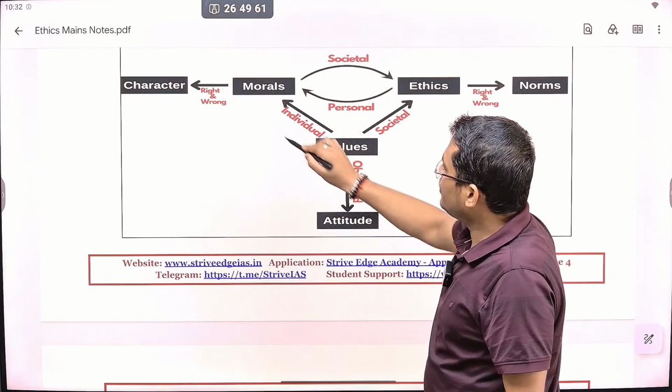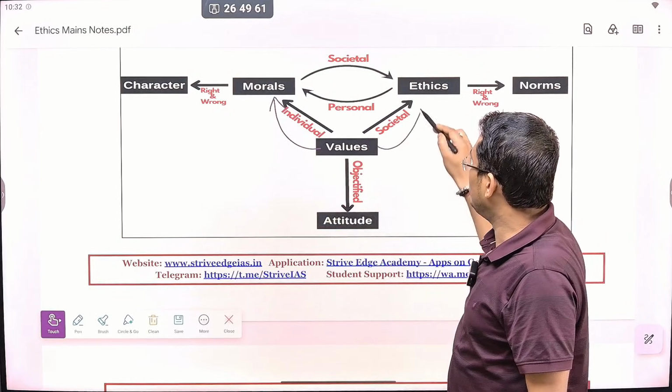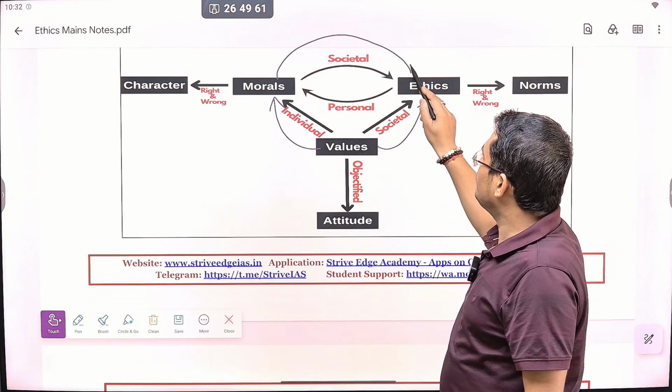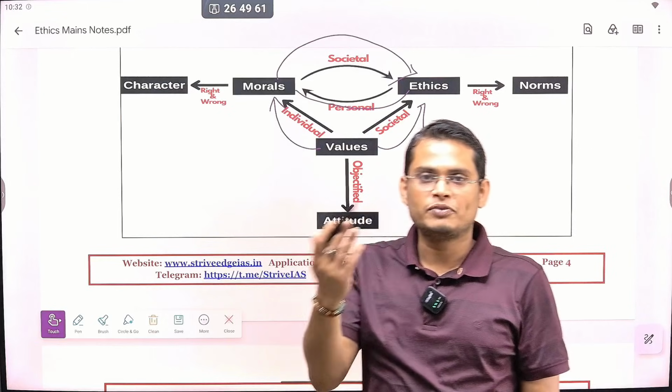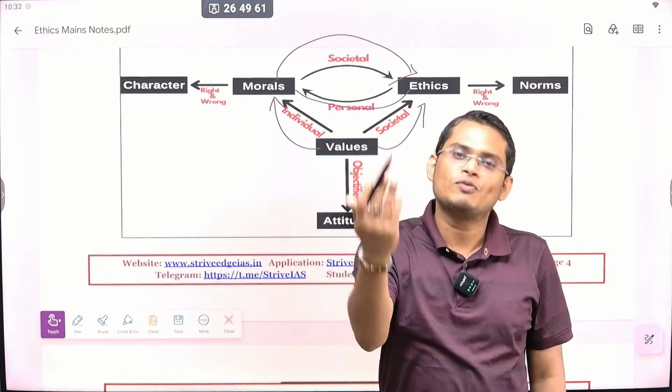Value: whenever you hold value at the individual level, we call this morals. Whenever you hold value at the societal level, we call this ethics. And morals influence our ethics, and ethics also influence our morals, because we all are part of the society, and society influences us and we also influence the society.